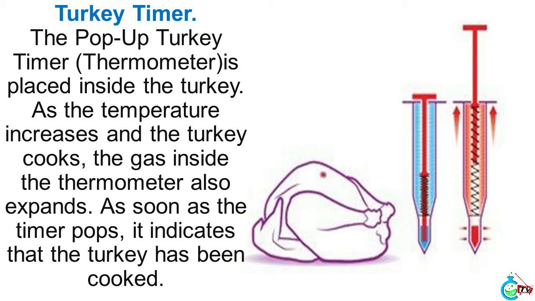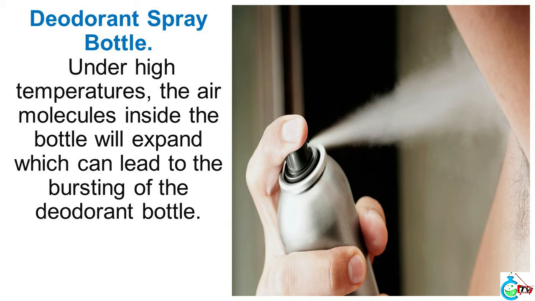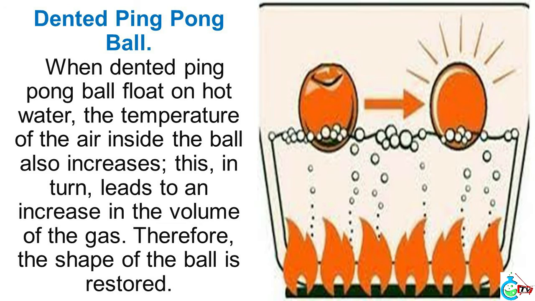Turkey timer. The pop-up turkey timer is placed inside the turkey. As the temperature increases and the turkey cooks, the gas inside the timer also expands. As soon as the timer pops, it indicates that the turkey has been cooked. Deodorant spray bottle. Under high temperatures, the air molecules inside the bottle will expand, which can lead to the bursting of the deodorant bottle.